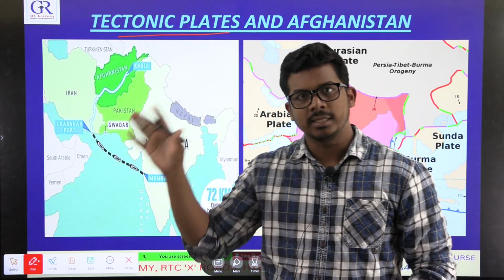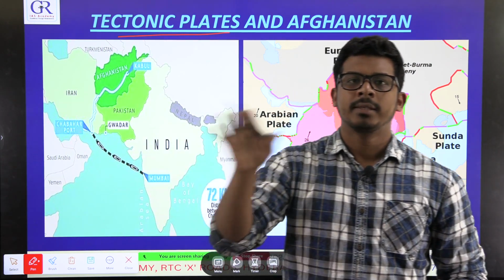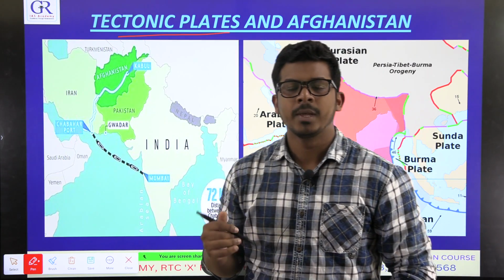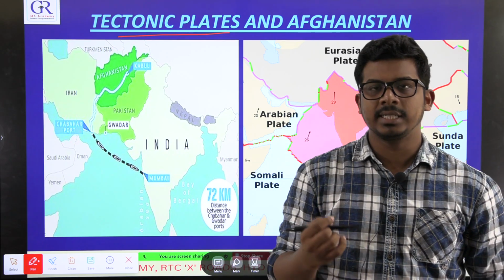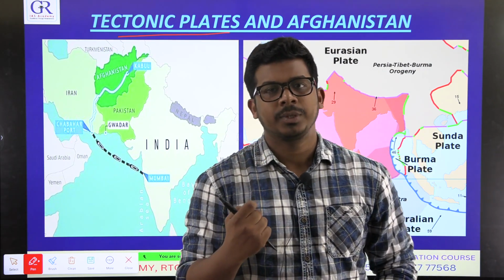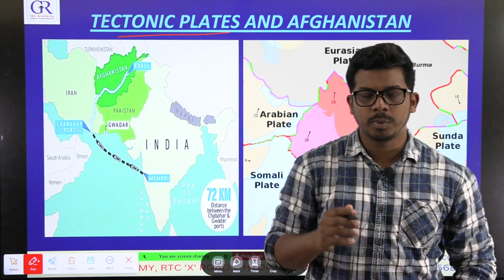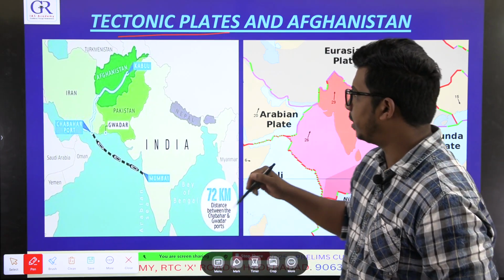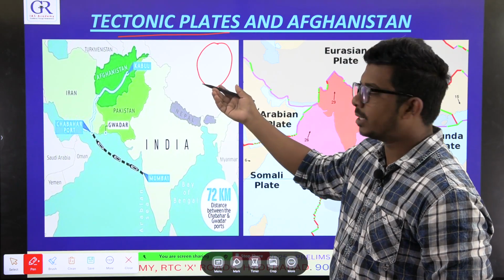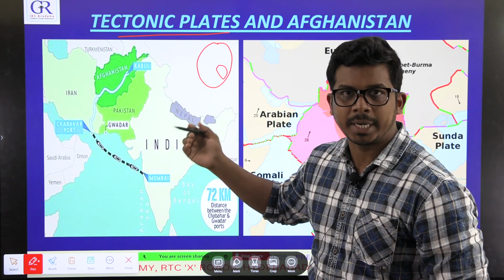When we see the earth, the surface contains 79% water and 21% land. This land part of the earth is not a single part. It is what we call the crust. This crust of the earth is actually broken into many parts called plates. If you take this as the world map, there will be something called the Indian plate. It is a separate plate.